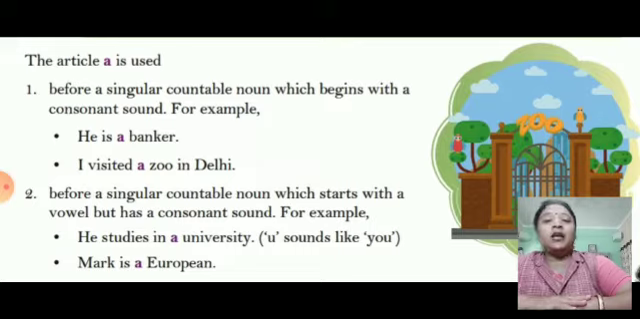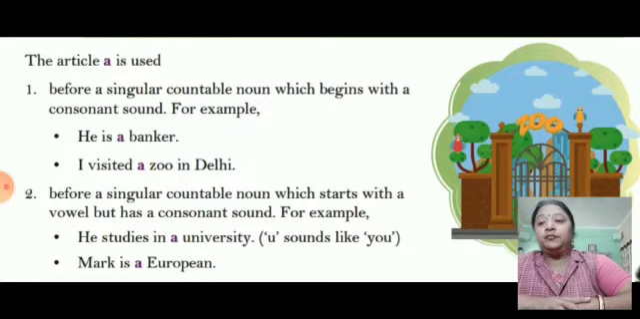Now we are going to study where to use the article a. Article a is used before a singular countable noun which begins with a consonant sound. For example, he is a banker. Banker starts with the consonant B, so we are using a. I visited a zoo in Delhi. Zoo starts with Z, and a is the article which is used before it.